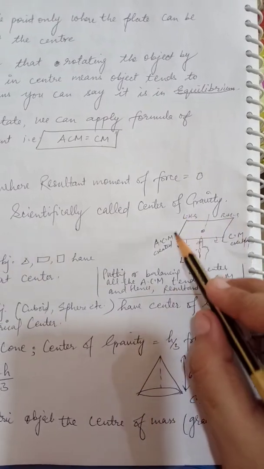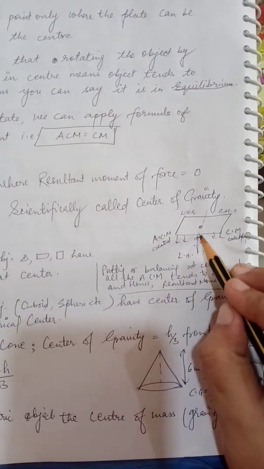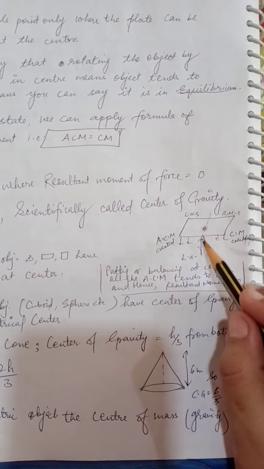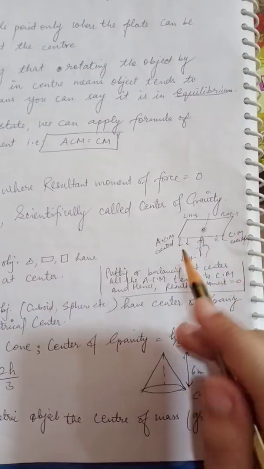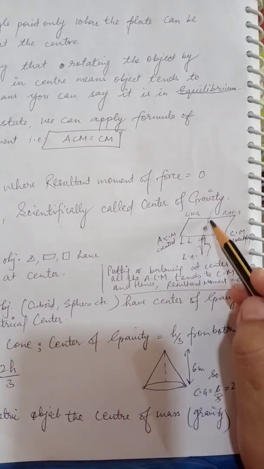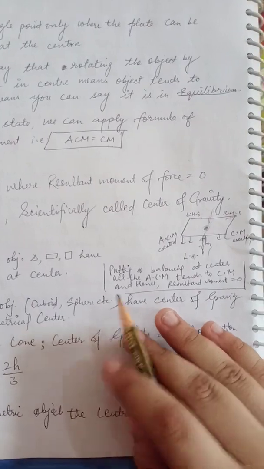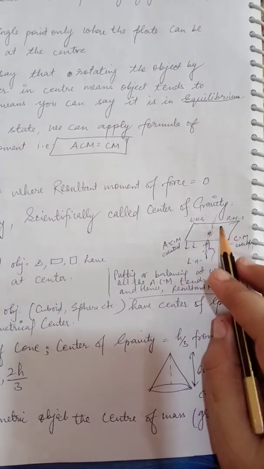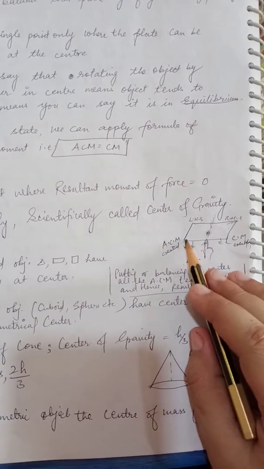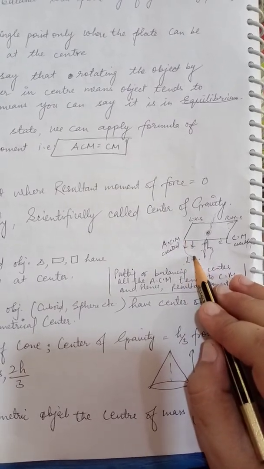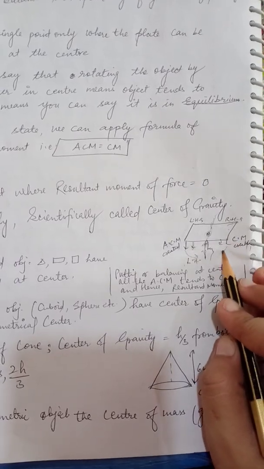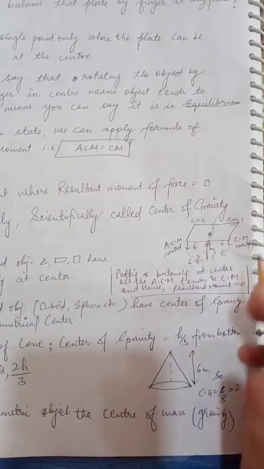Here if you are taking that wooden board and you are putting your finger at the balance point, if you balance it at the center, what will you observe? I am dividing the side from the center into LHS part and RHS part. What you have observed is that the force acting downwards here tends to rotate the object in anti-clockwise motion. Whereas in the right hand side the force tends to rotate the object in clockwise rotation.